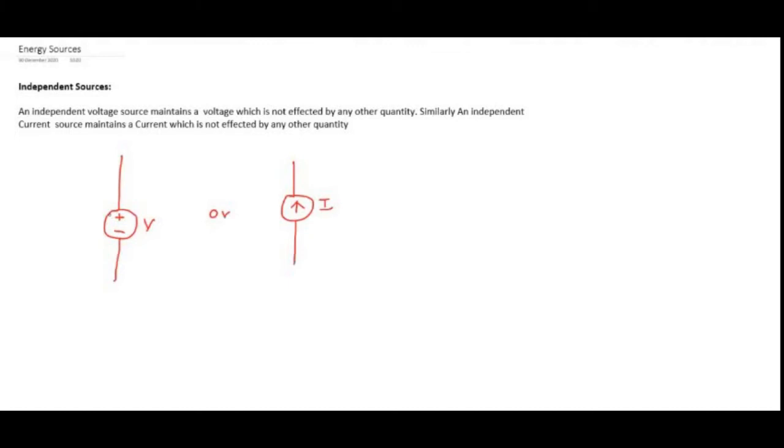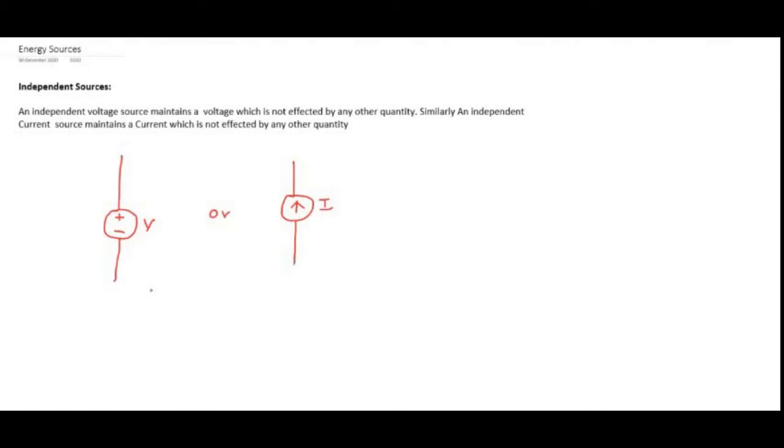While coming to the voltage source, a circle with positive and negative polarity inside, that is how we can indicate the voltage source. This positive and negative polarity will indicate the magnitude or direction of your voltage. So we will give the magnitude, and depending upon the positive and negative, the direction can change. So these are the two main symbols, the independent voltage source and the independent current source.